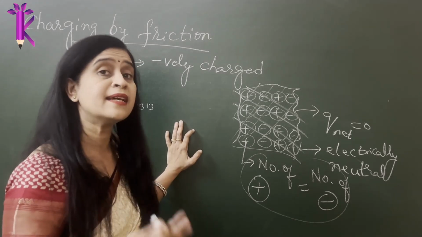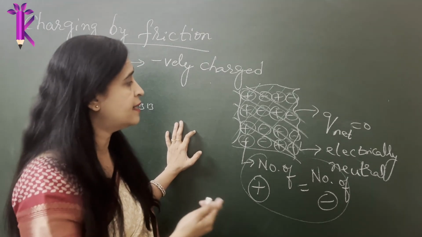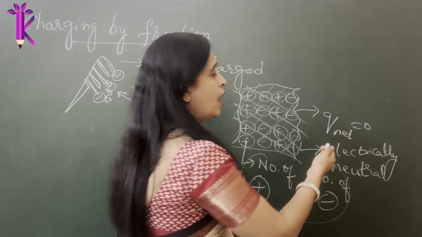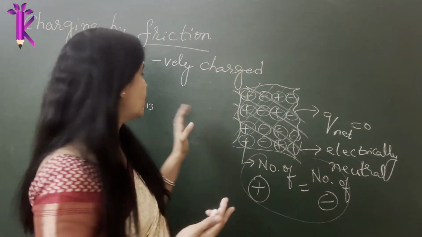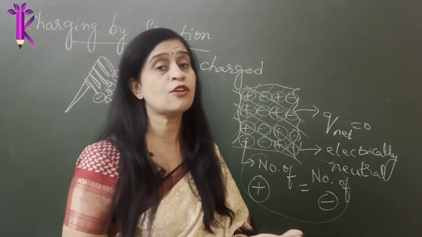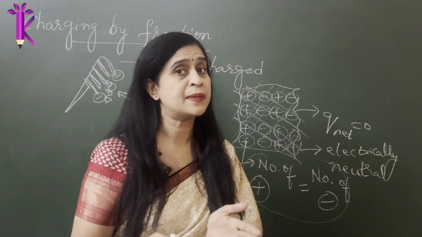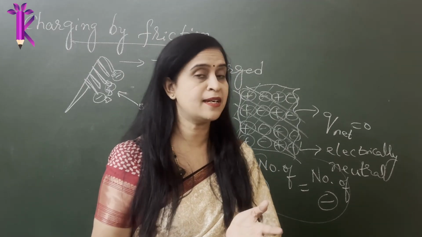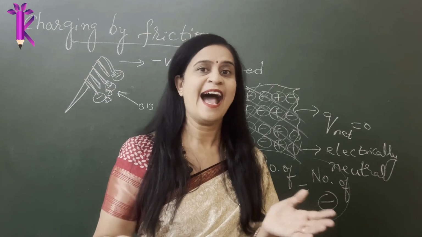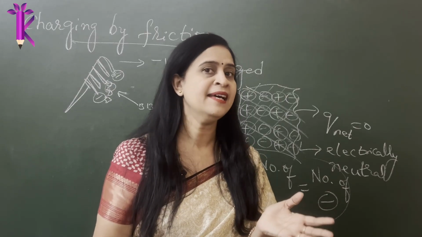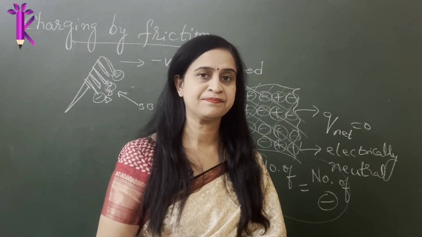But what is really happening? The paper which had net charge 0, how did that get attracted to a comb which has an excess of electrons or heavily charged electrons? So what did really happen at an atomic level? Can you think of it for a minute? And as usual, I'm going to pause for a while and then I'll reveal the answer.